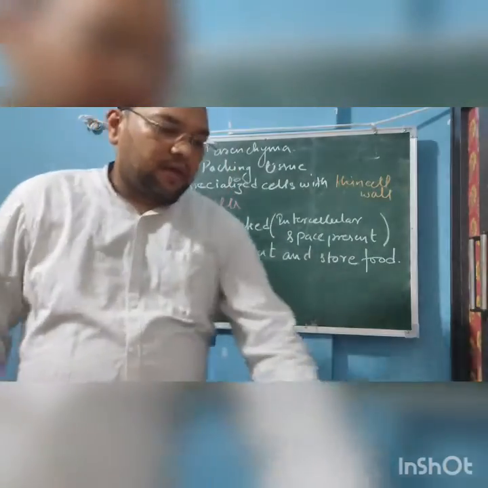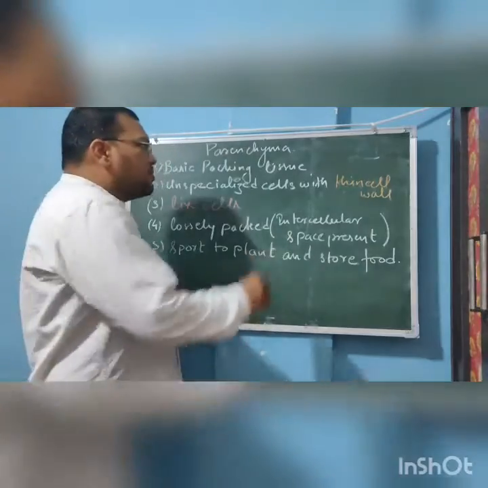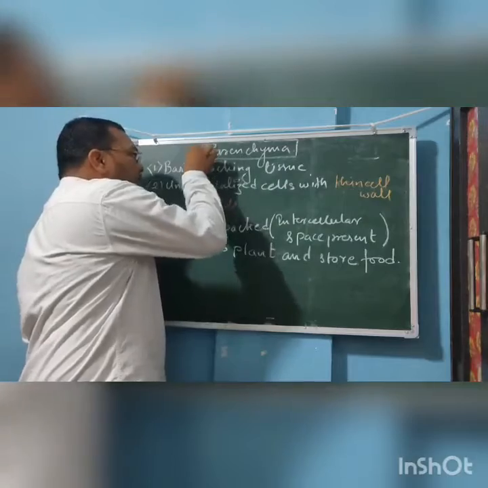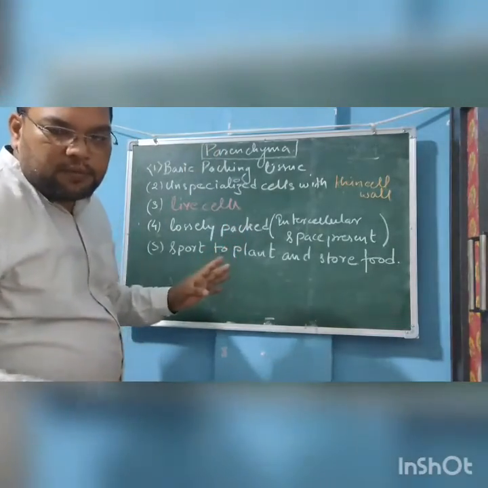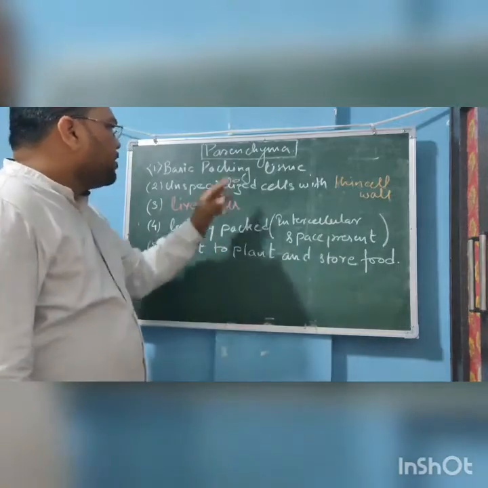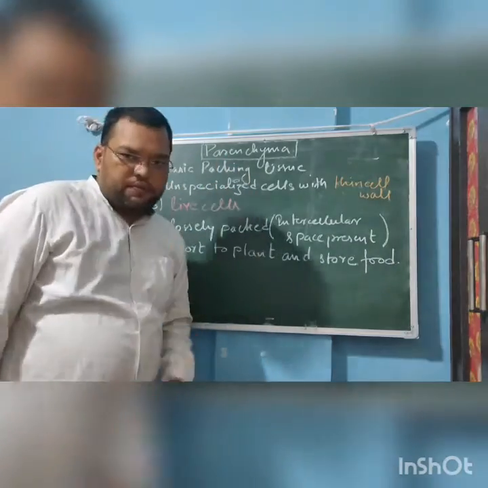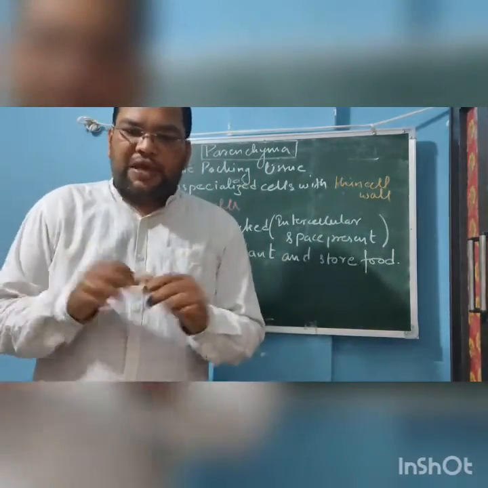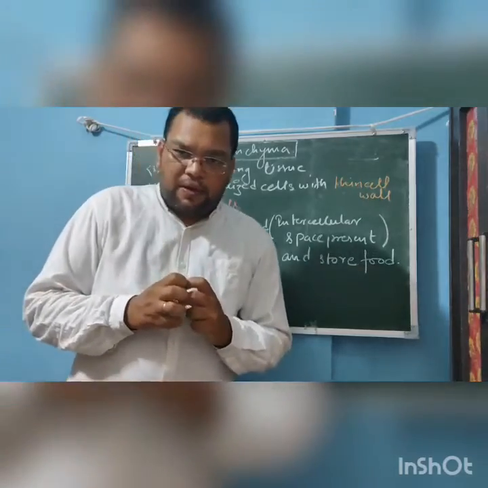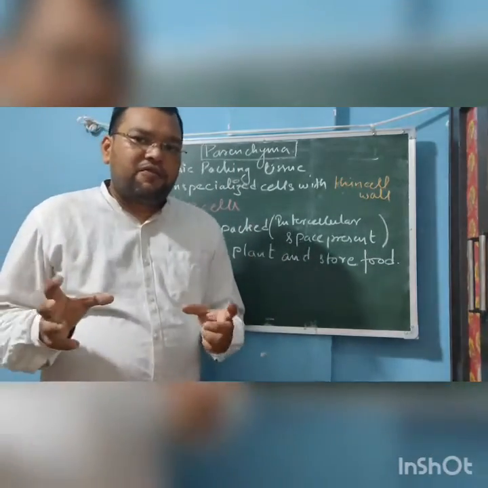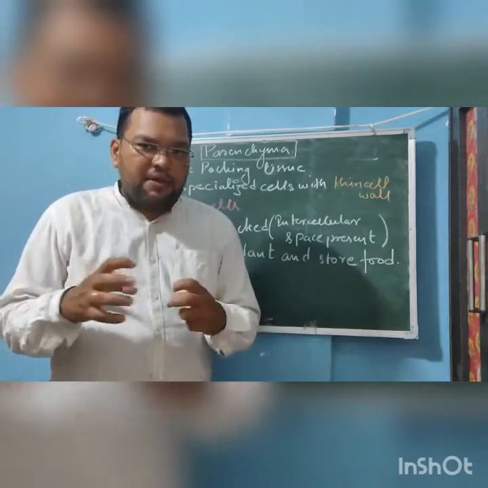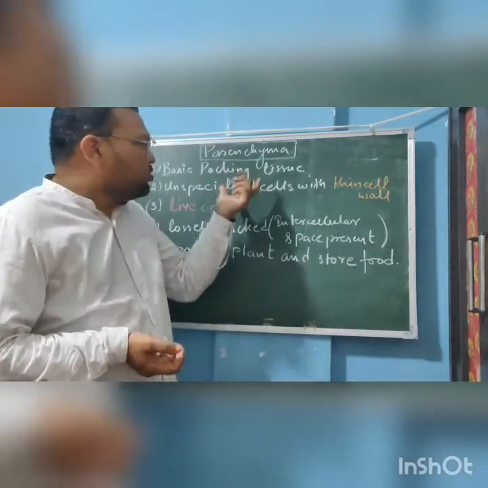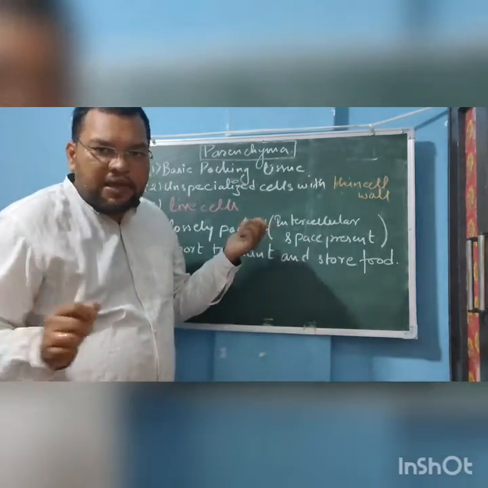Okay, so the parenchyma. The parenchyma is the parenchymatous cells. Now this parenchyma is a simple permanent tissue. The first permanent tissue, the basic packing tissues. Now in the plant they form the basic packing tissues. So whenever there is a need for packaging, or wherever there is a need to fill the empty spaces in the plant anatomy, these tissues are there. So basically these are the packing tissues.